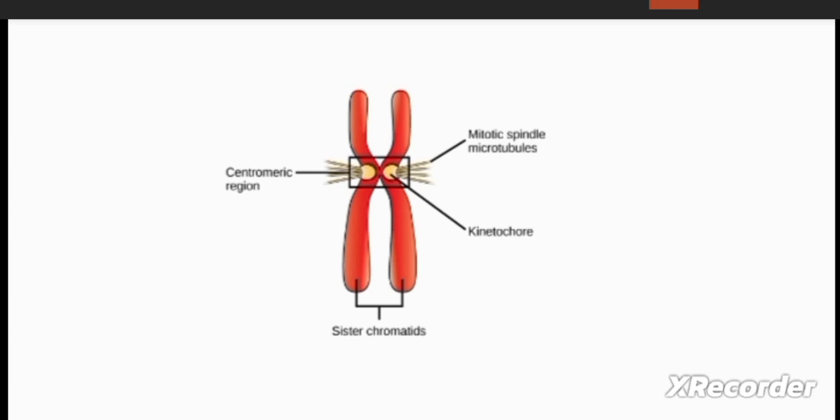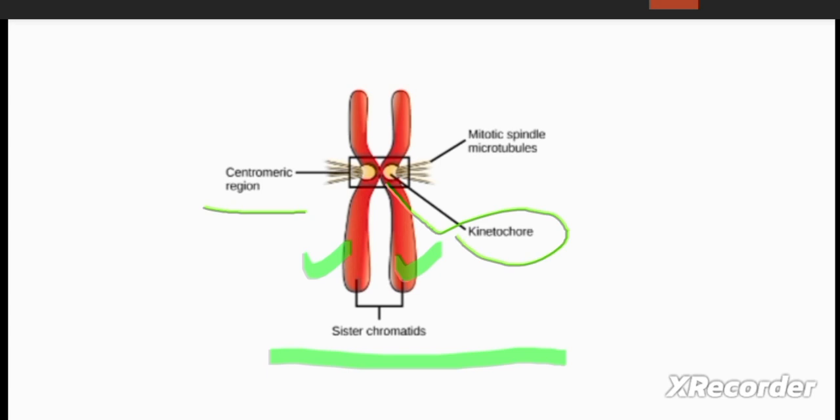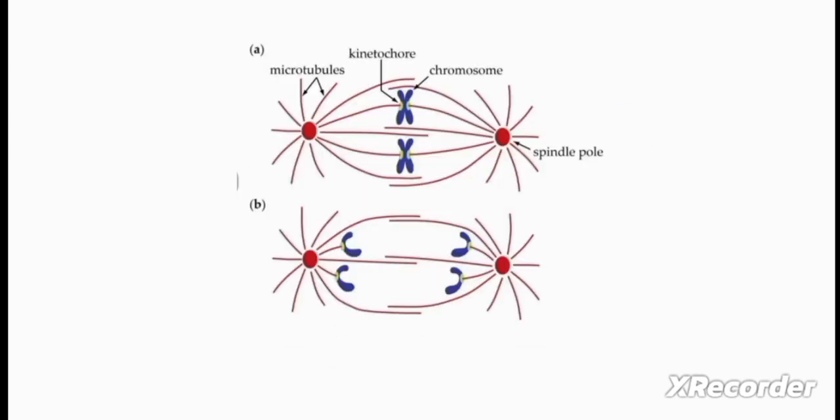Here you can see this is a chromosome. It consists of two sister chromatids, and this is the centromeric region. The central part of the chromosome is called the centromeric region, and here the centromeric region has an area called the kinetochoric region, where the spindle fibers from the centrosome would be attached, which we call kinetochore microtubules.